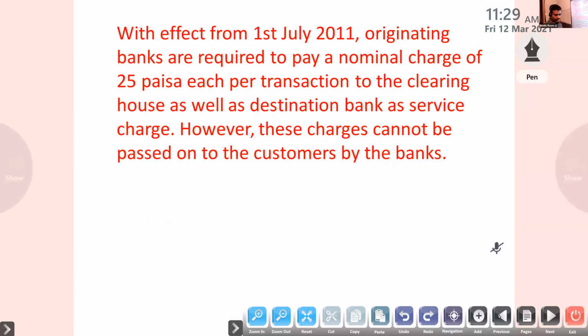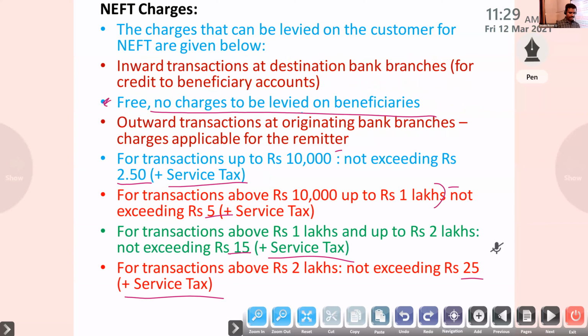Then here you have to remember the beneficiary can expect to get the credit for the NEFT transaction within 2 business hours. But now it is much faster. We will get the amount through NEFT. Okay, so that is about the NEFT.